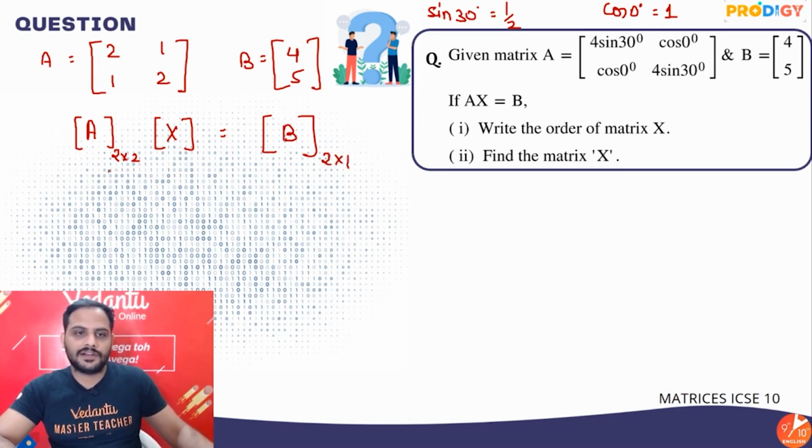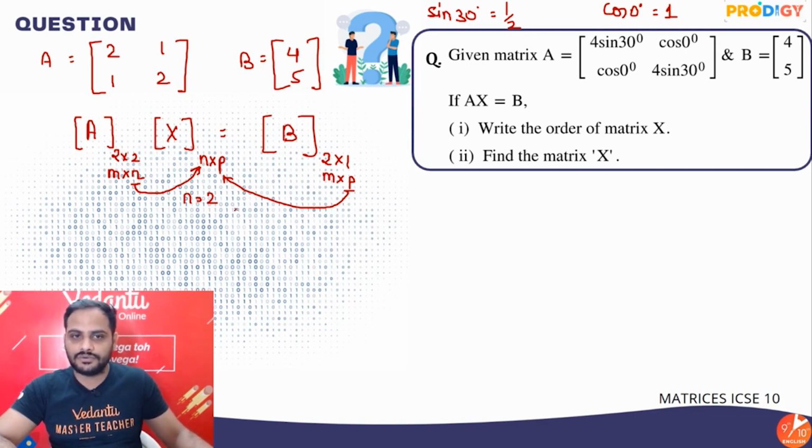Alright guys, so let's say if A is M into N, here matrix X will be of the order N into P, and matrix B is given of the order M into P, right? So from here guys, I can say value of N is 2 and value of P is 1. So N is 2, P is 1, because A is of order 2 by 2, at the end there is N, so X's number of rows must be 2 only.